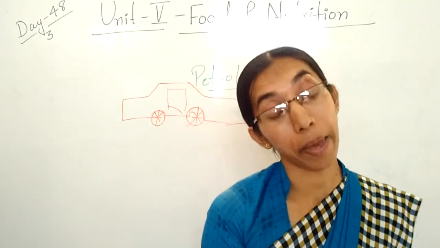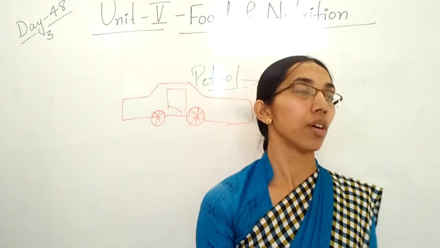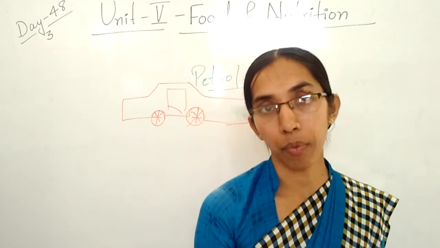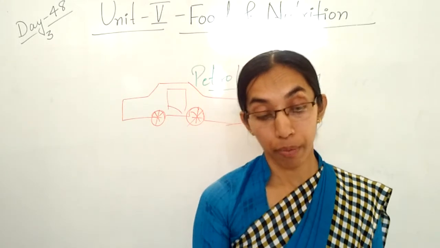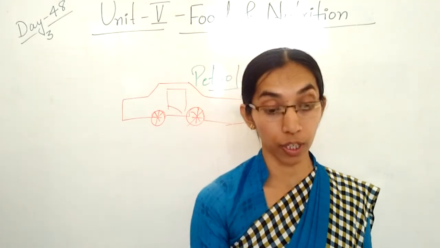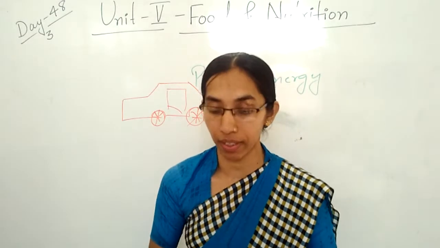So what are those types of food? First, food gives us a number of nutrients: minerals, vitamins, carbohydrates, calcium, protein, and fats.